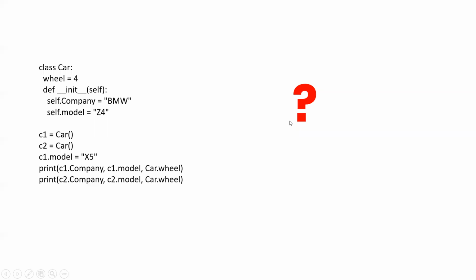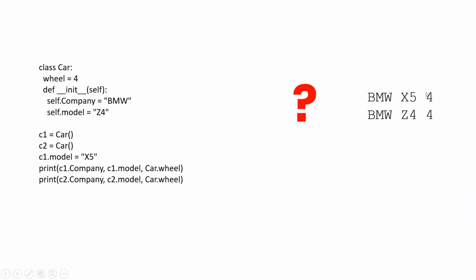Now you have a question in front of you. What will be the output? Let me open the chat. We have done that already actually.